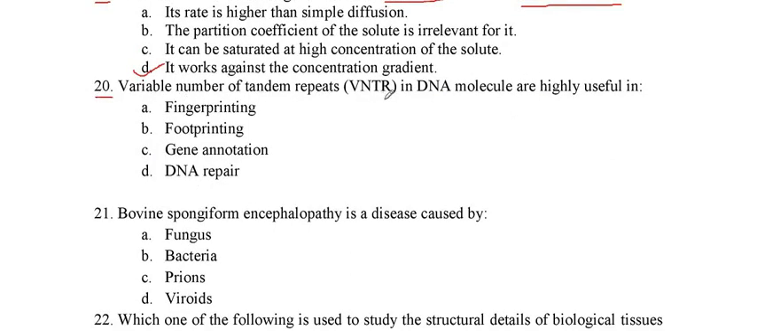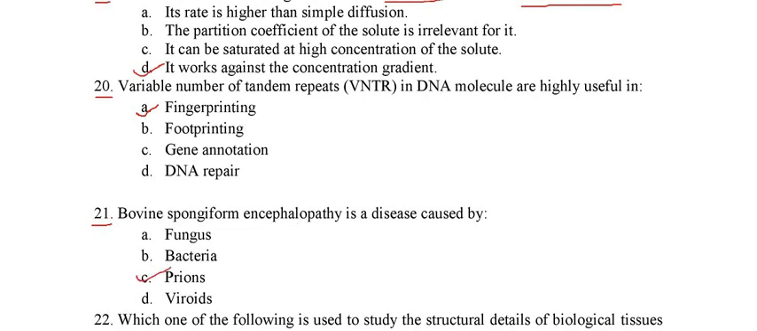Variable number of tandem repeats in a DNA molecule are highly useful in which technique? So we see that VNTR is used for DNA fingerprinting. So that option is the correct one. We see the next question, question number 21. Bovine spongiform encephalopathy is a disease which is caused by prions. So option C is the right one.